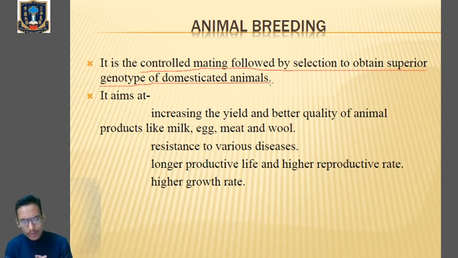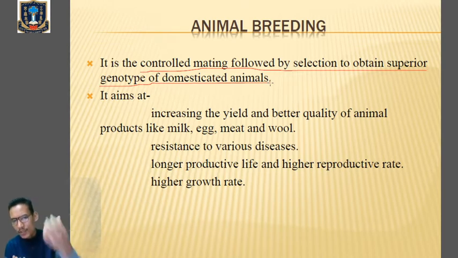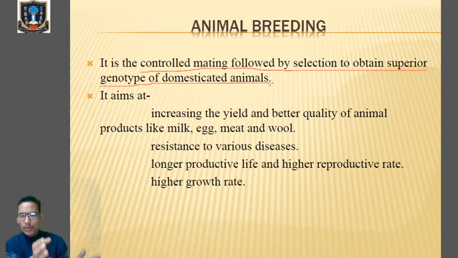So first of all, in animal breeding, we will select the superior male and the superior female, then we'll go with their mating. After mating or after sexual intercourse, the progeny will be produced. Now in the offspring, the two parental characters will be combined, because during sexual reproduction both the characters of the parents will be inherited by the offspring. So after controlled mating, it will be followed by the selection. The progeny will be selected.